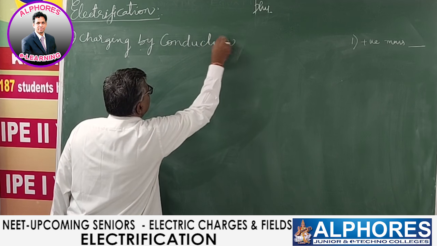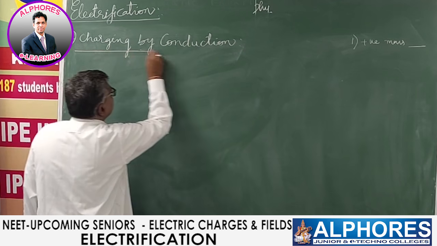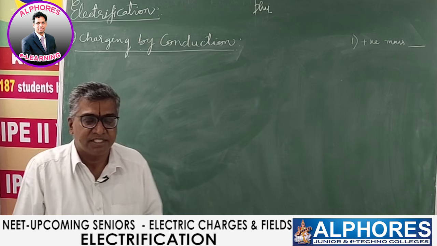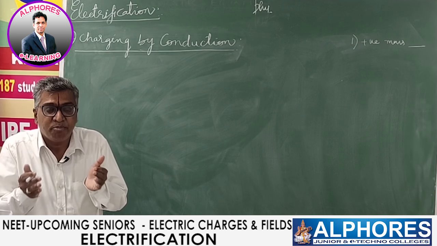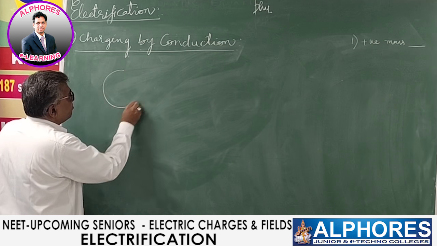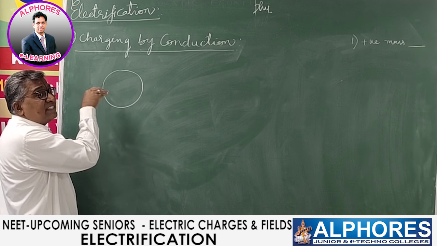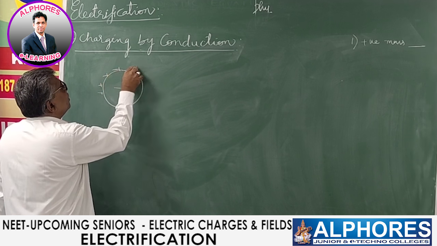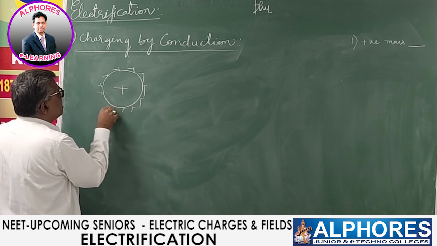Charging by conduction. Now in this method, how do you produce charge? For this, you should possess a charged body. So you can produce charge on a body using an already existing charge. There is an already existing charged body, and using this, you can give charge to another.